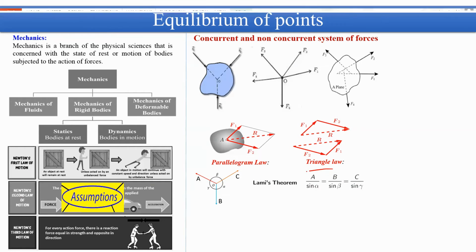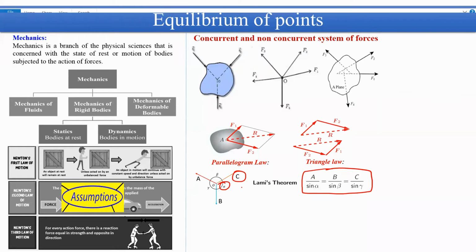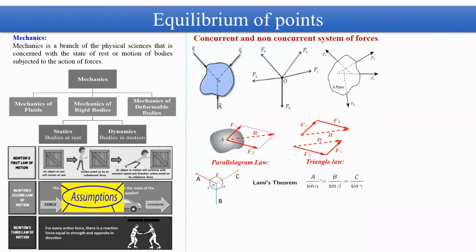Okay, so in this way we can apply Lami's theorem to determine the unknown forces or unknown angles. You can consider this single equation as a combination of two equations. One equation you can get from these two equalities, that is A by sine alpha is equal to B by sine beta. Basically there are three equations in this single equation. So this is one combination.